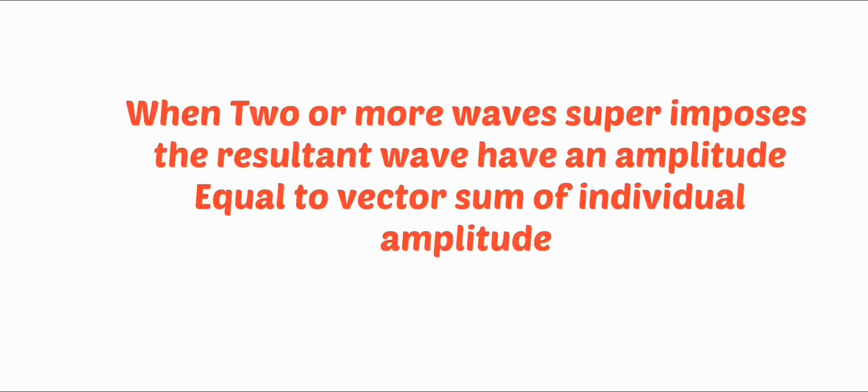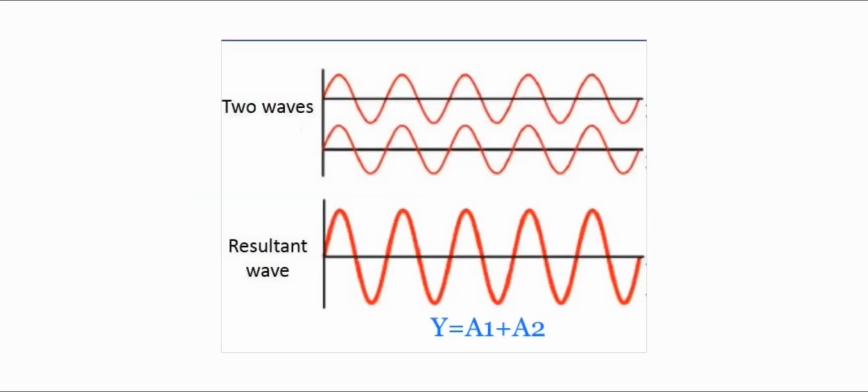According to the superposition principle, when two or more waves travel through a medium, they can superimpose and a resultant wave is formed. And the amplitude of this resultant wave is the vector sum of the amplitudes of the individual waves. So let us consider two waves. The first one has amplitude A1 and the second one has amplitude A2. According to the superposition principle, the resultant amplitude is the vector sum of these two amplitudes, that is A1 plus A2.